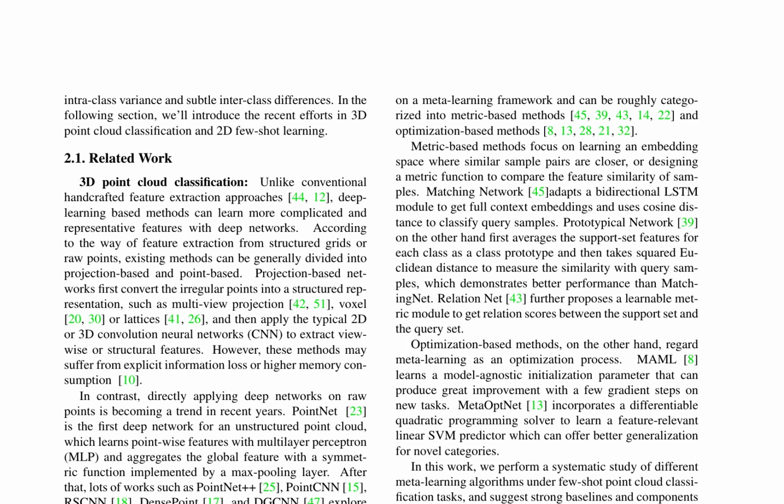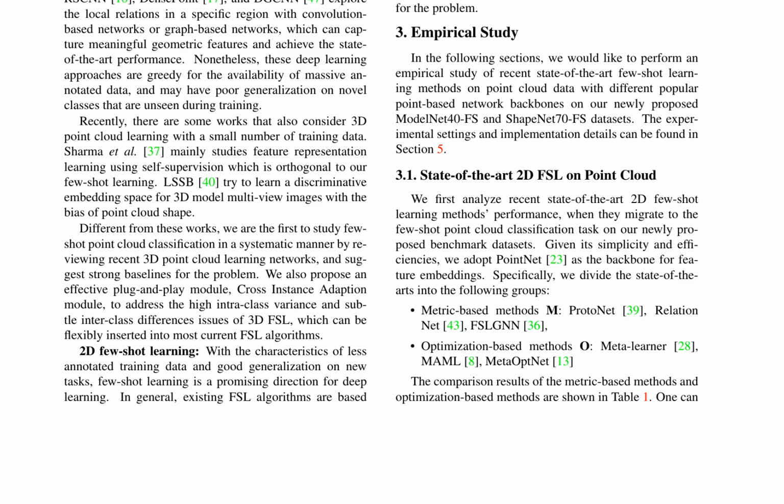Existing methods can be divided into projection-based and point-based methods, with point-based methods such as PointNet, PointNet++, PointCNN, RSCNN, DensePoint, and DGCNN exploring local relations in a specific region to capture meaningful geometric features. However, these methods require a large amount of annotated data and may have poor generalization on novel classes.